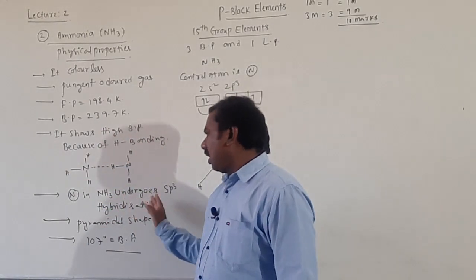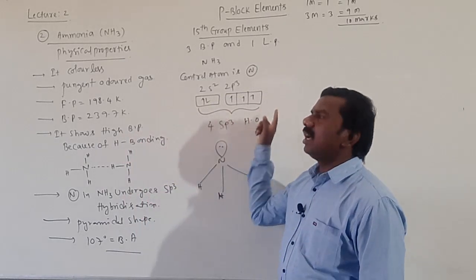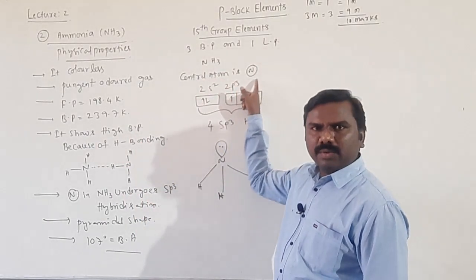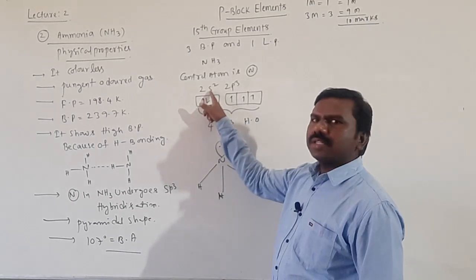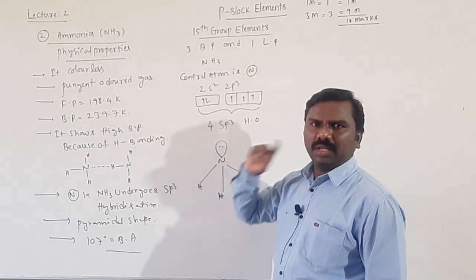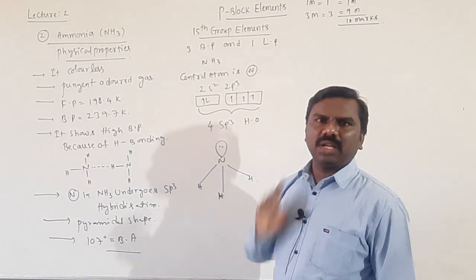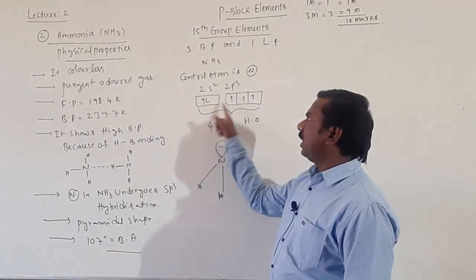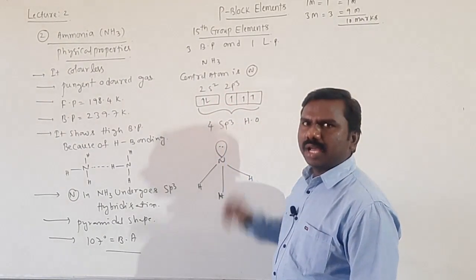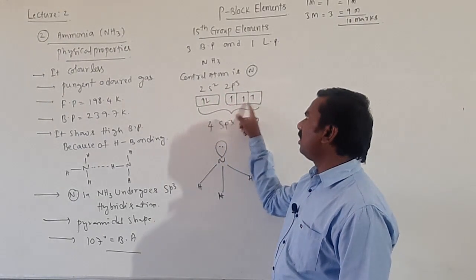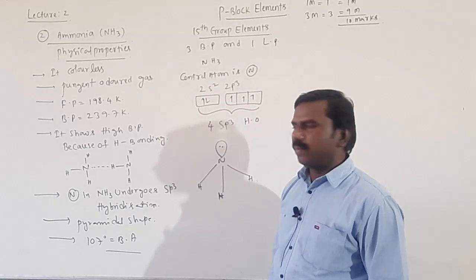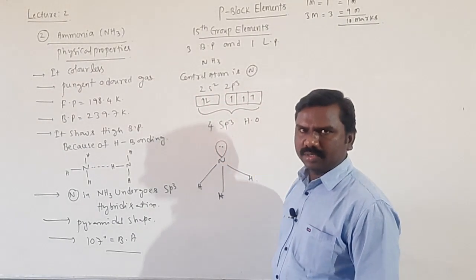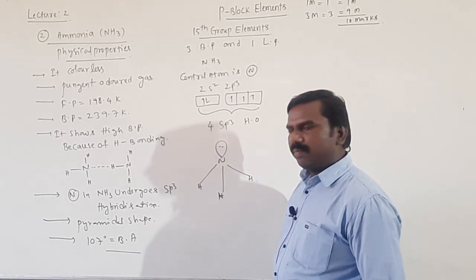Next, ammonia undergoes sp3 hybridization. In ammonia, the central atom is the nitrogen atom, and the configuration is 1s2 2s2 2p3, the last shell being 2s2 2p3. So 2s2 2p3 all undergo hybridization. 1 s and 3 p orbitals are involved in hybridization, which forms 4 sp3 hybrid orbitals. Among the 4 sp3 hybrid orbitals,